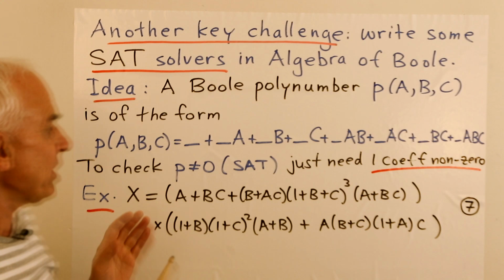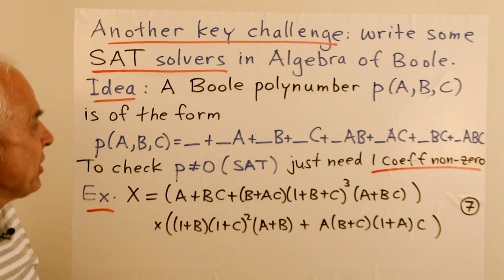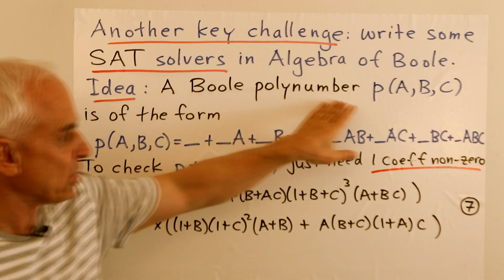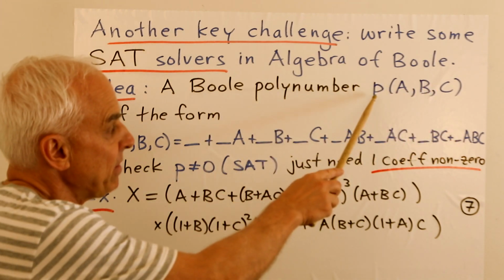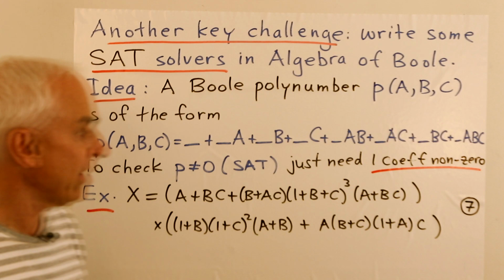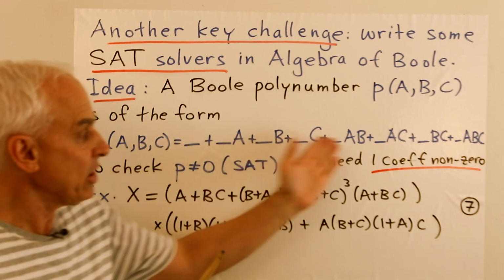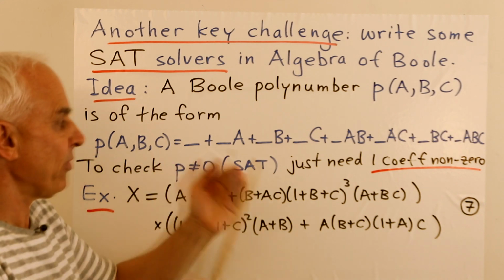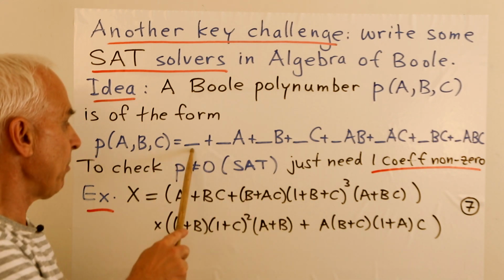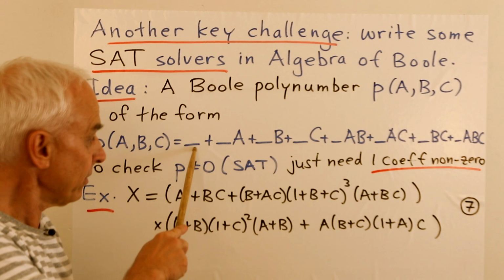Okay, so what's involved? Let me remind you, let's just look at a special case where we only have 3 inputs for simplicity. A Boole polynumber, say P of A, B, C, is a polynomial expression which consists of multiples of the following terms. There's a blank here that can either be 0 or 1.